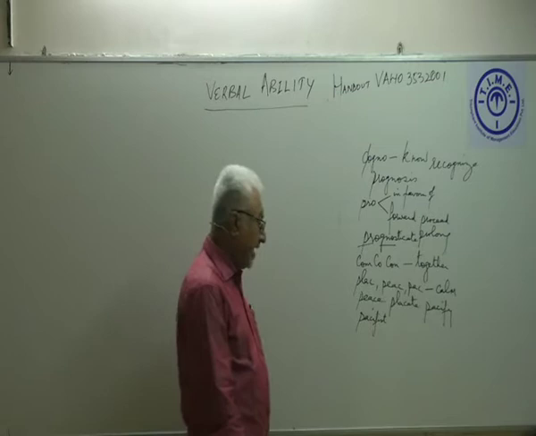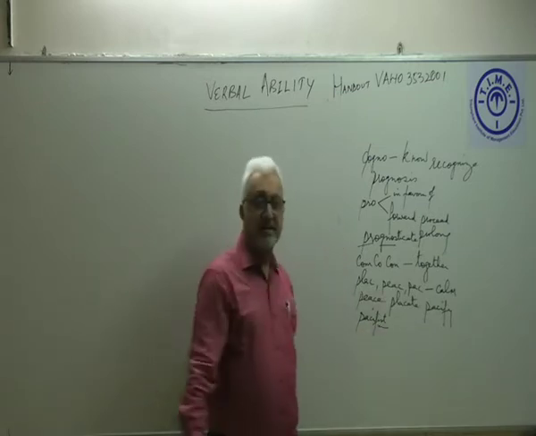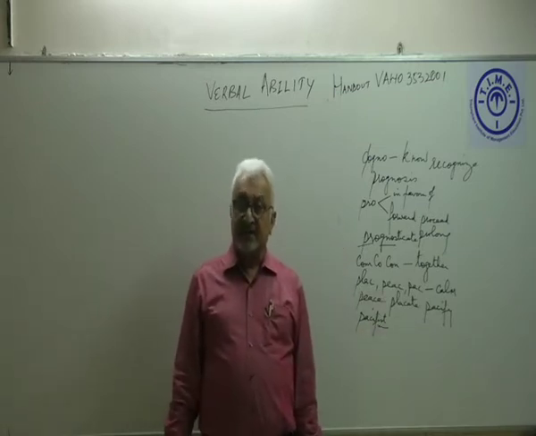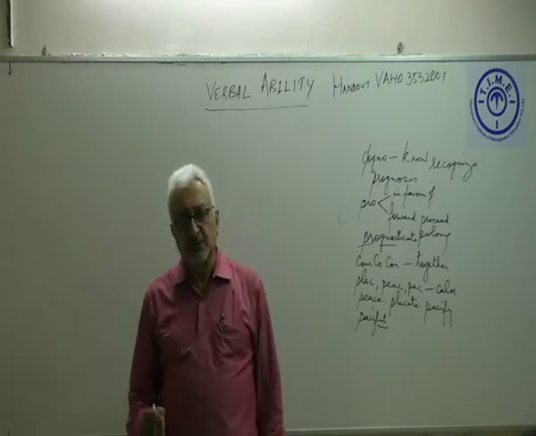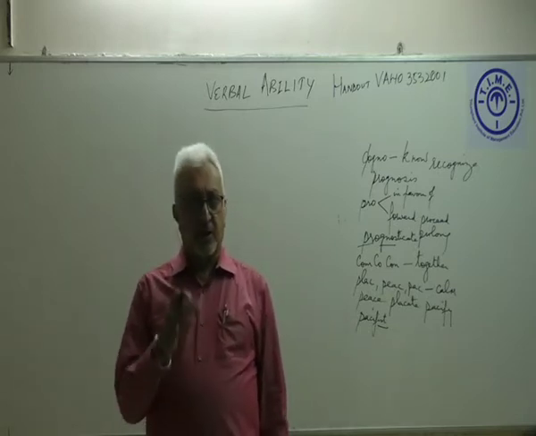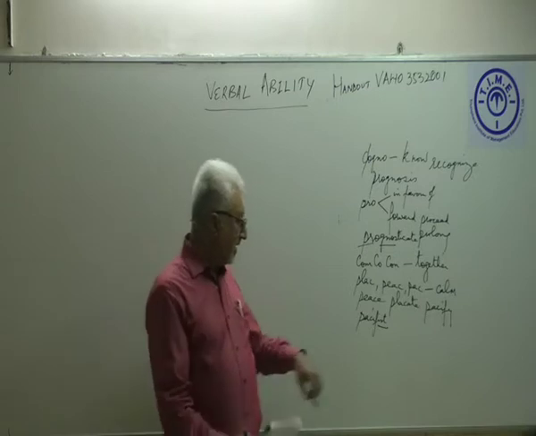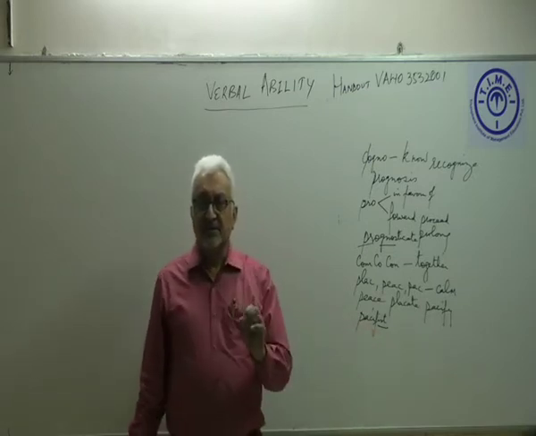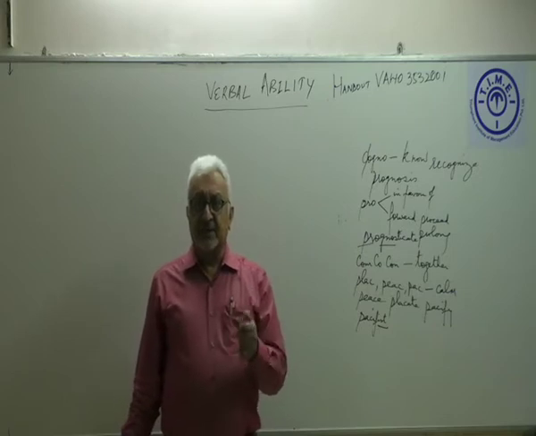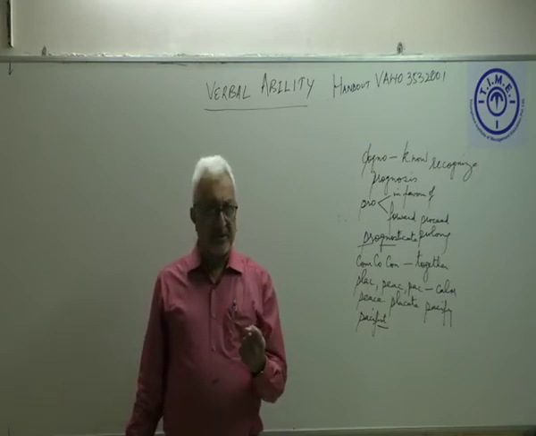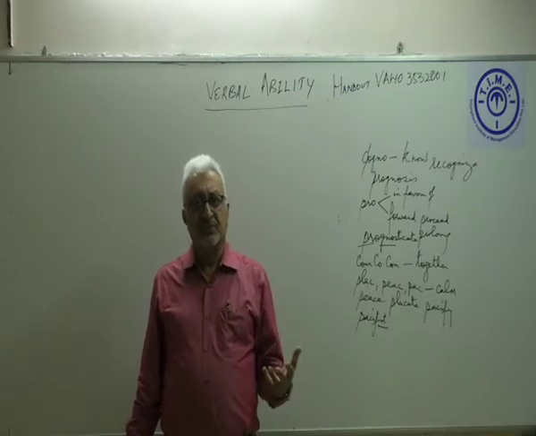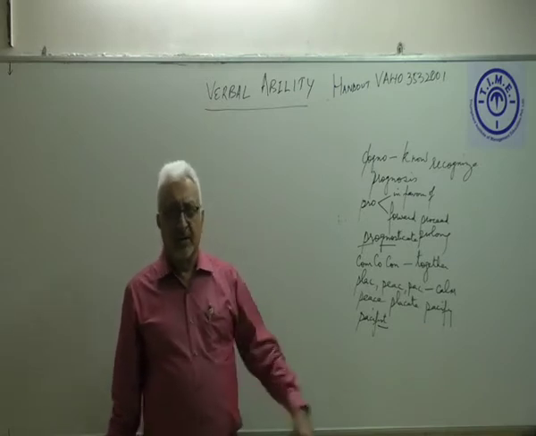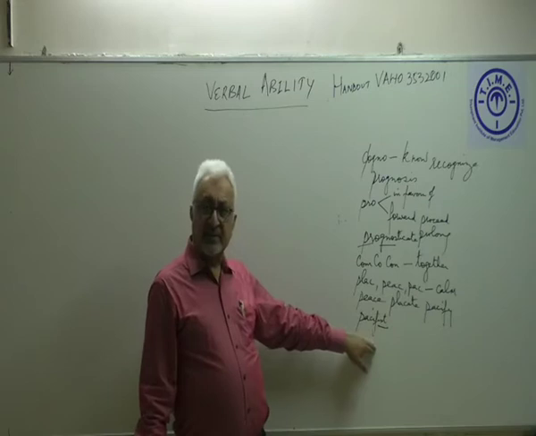Now, pacifist has an IST at the end. An IST at the end always relates to a person. So, when we are talking about a person, we will relate with the word pacifist, which means a person who believes in peace, a person who's a calm kind of a person and also wants to spread calmness all around. That person is called a pacifist.